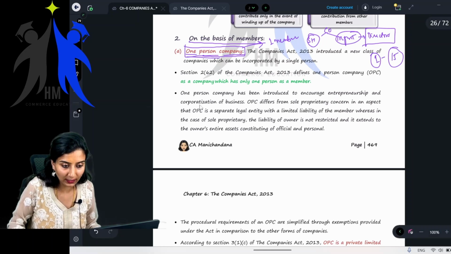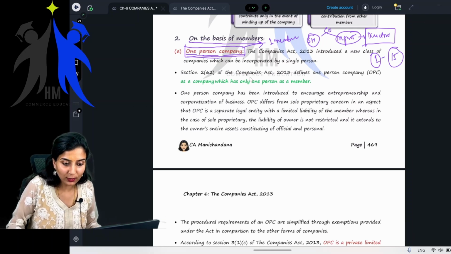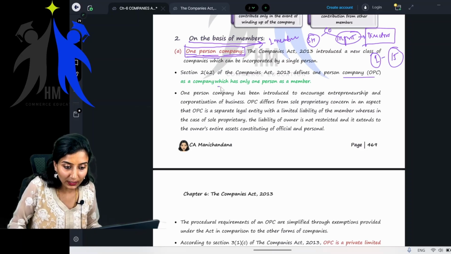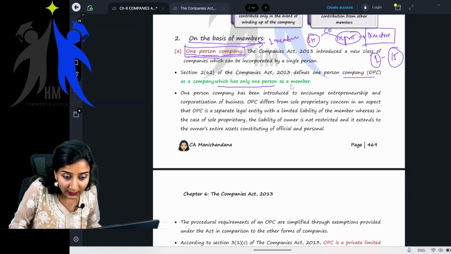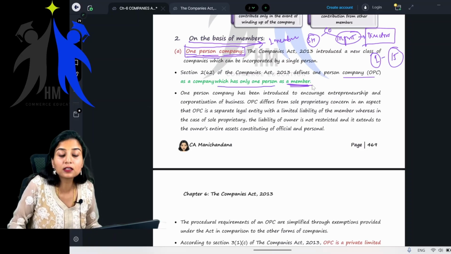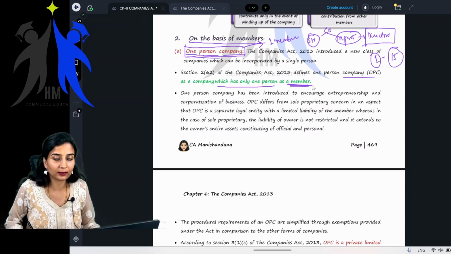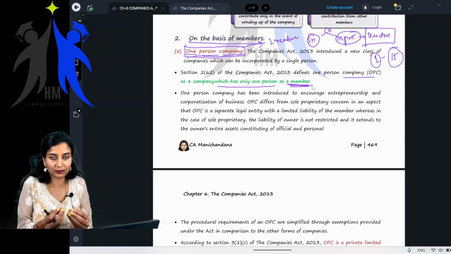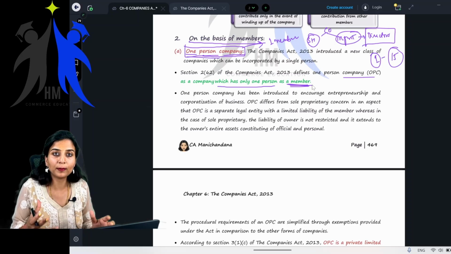See here, let me read. Section 2, subsection 62 of the Companies Act 2013 defines one person company as a company which has only one person as a member, not as a director. Getting my point? This is the basic thing which you have to make clear.